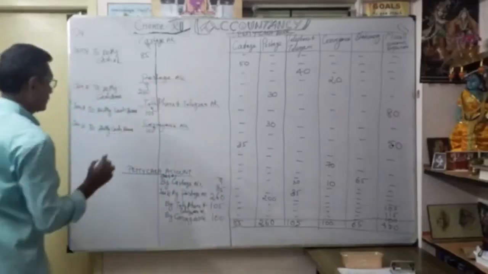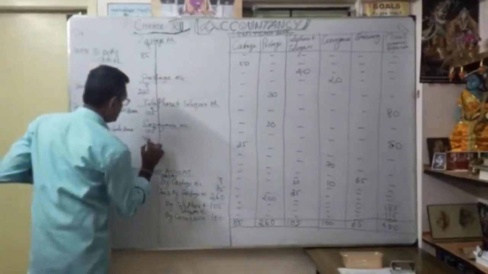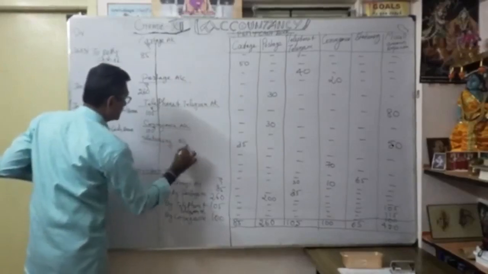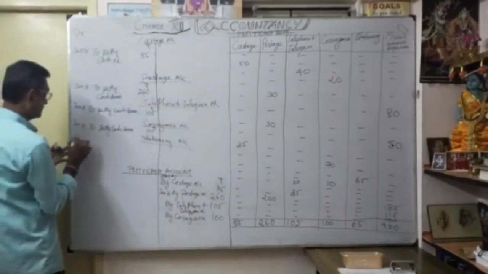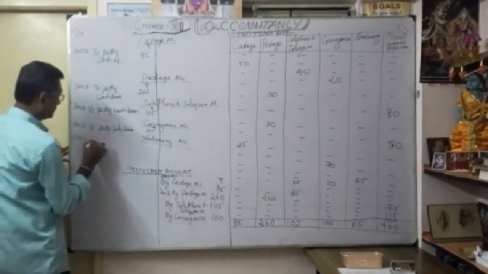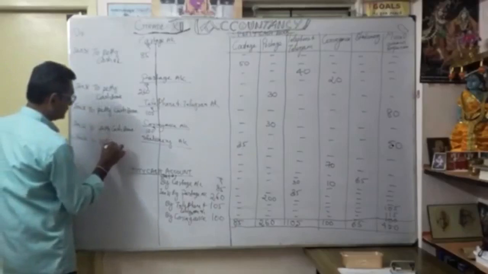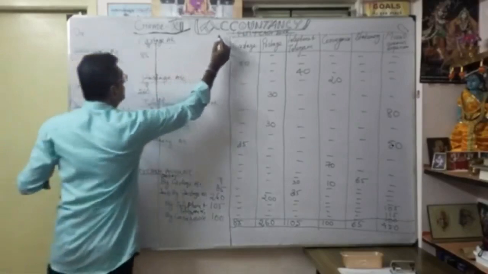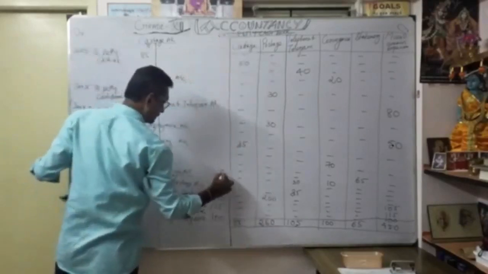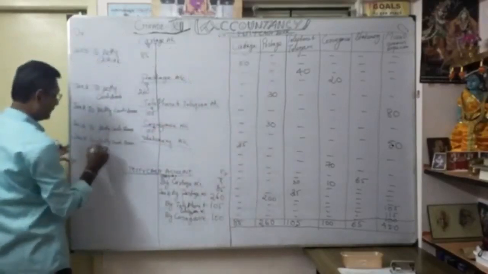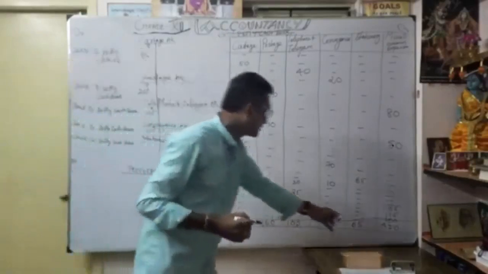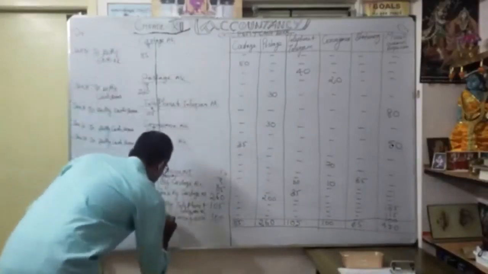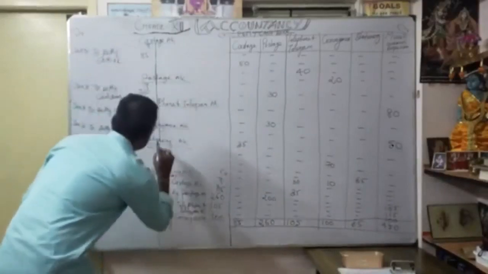Then stationery. I open the stationery account here. Jan 31st, to petty cash. This is the debit side, and this one is the credit side. In the same manner here, credit and debit. So petty cash, how much? Our stationery is 65 rupees. Then I am going to write here Jan 31st, by stationery account, 65.